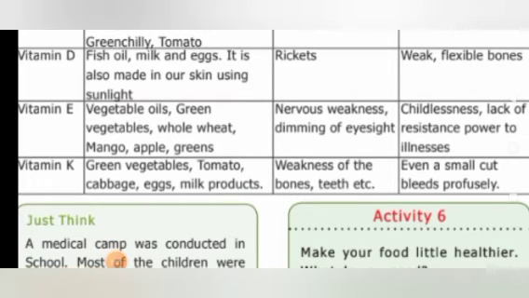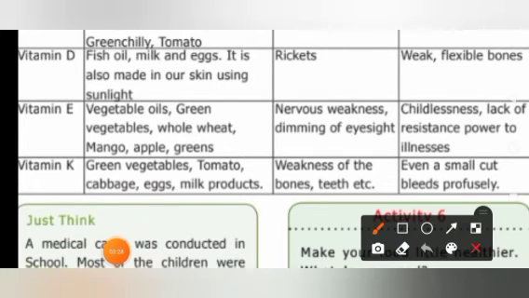Vitamin E is abundantly found in vegetable oils, green vegetables, whole wheat, mango, apple, greens, etc. The lack of vitamin E leads to nervous weakness and dimming of eyesight. This also leads to childlessness.